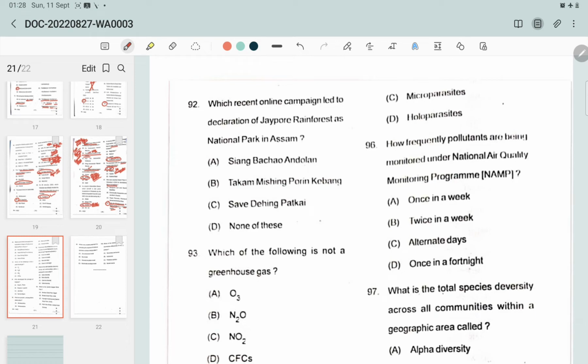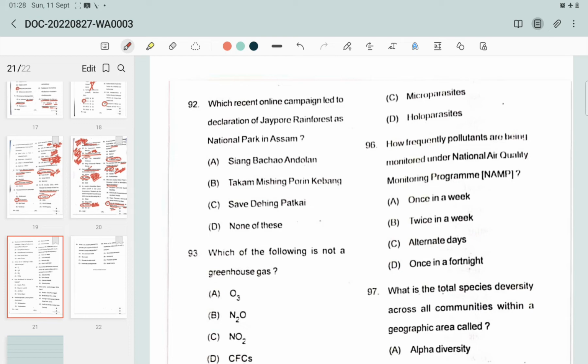Next question, question number 92. Which recent online campaign led to the declaration of the Dehing Patkai Rainforest as a National Park in Assam? The options are Siang Bachao Andolan, Takam Mishing Porin Kebang, Save Dehing Patkai, and none of these.